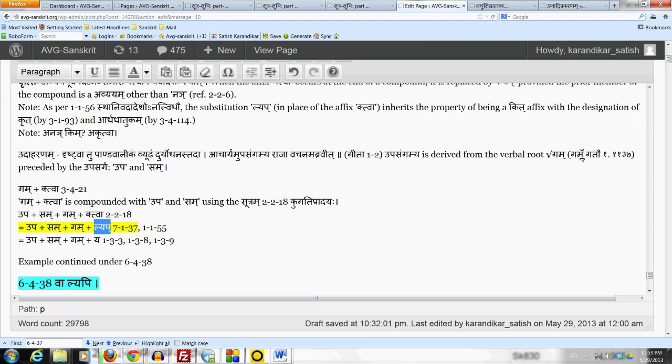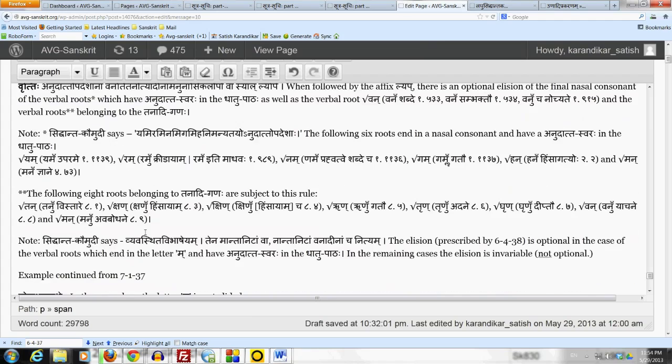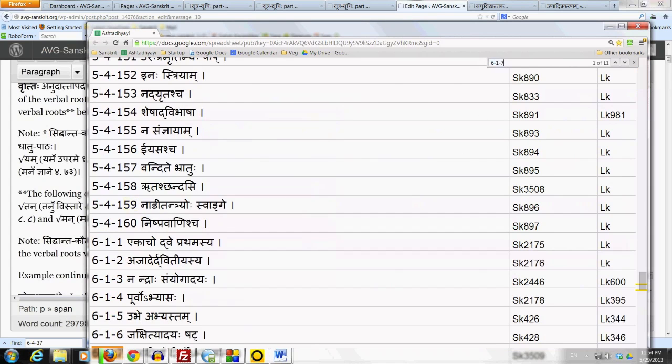Now we remove the it letters. The beginning lakara of lyap gets the it sanjna by lashakvataddhite, the ending pakara gets its sanjna by halantyam and tasya lopah. The beginning lakara is used only for the purpose of intonation in the Veda, swarartham. So it doesn't affect anything we do in the classical language, because in the classical language there is no intonation. The ending pakara is used to bring in the augment tuk by hrasvasya piti kriti tuk 6-1-71. In fact, we'll be seeing an example of that very shortly here. So that's the purpose of that ending pakara as it.